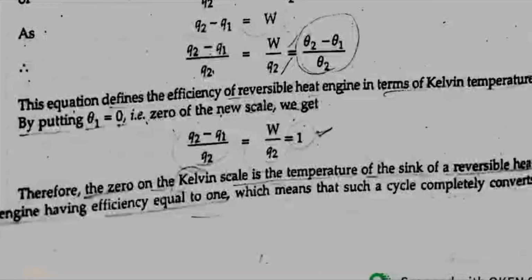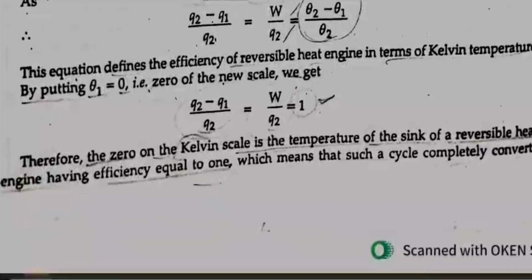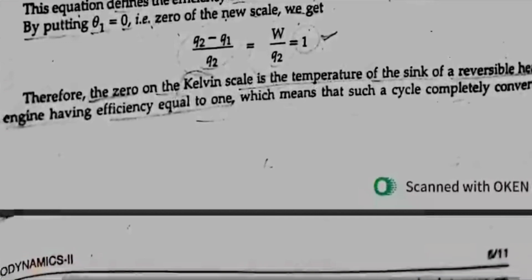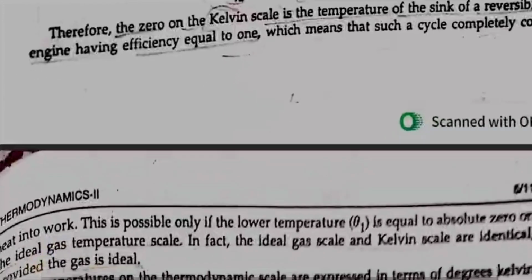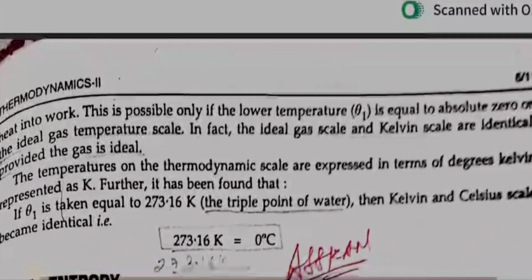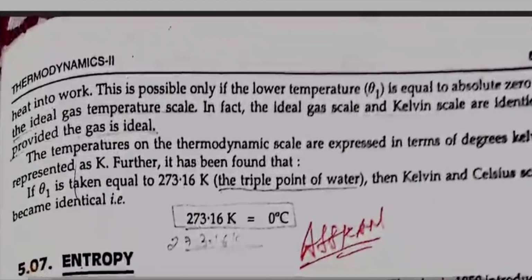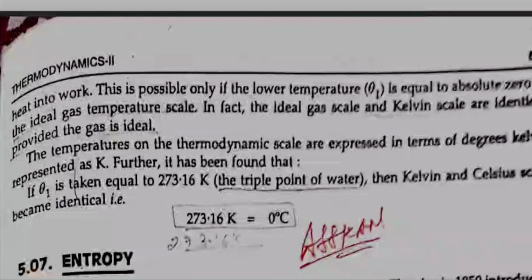By putting theta1 equal to 0, that is 0 of the new scale, we get (Q2 minus Q1) by Q2, which is equal to W by Q2, equal to 1. Therefore, the 0 on the Kelvin scale is the temperature of the sink of a reversible heat engine having efficiency equal to 1, which means that such a cycle completely converts heat into work. It is possible only if the lower temperature theta1 is equal to absolute 0 on the ideal gas temperature scale. In fact, the ideal gas scale and the Kelvin scale are identical, provided the gas is ideal.